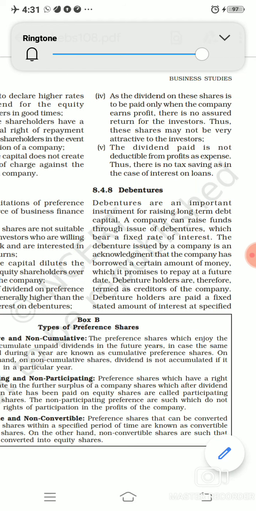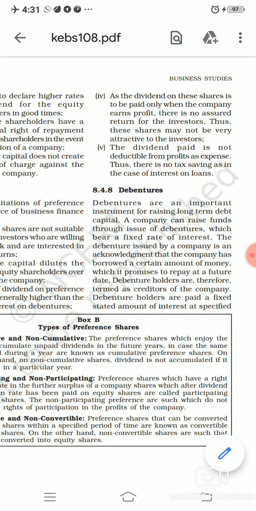And let's start another instrument for raising funds today, and that will be debentures. Right? As we are talking about the sources of business finance, where we are discussing the different sources by which we can arrange or manage finance or funds for our business. So debentures also play one of the very important roles among these instruments.